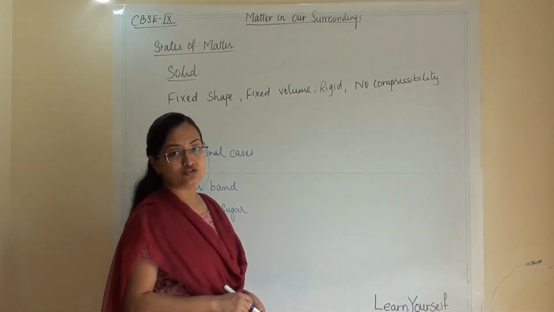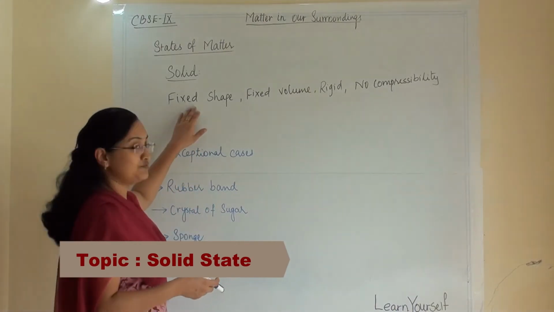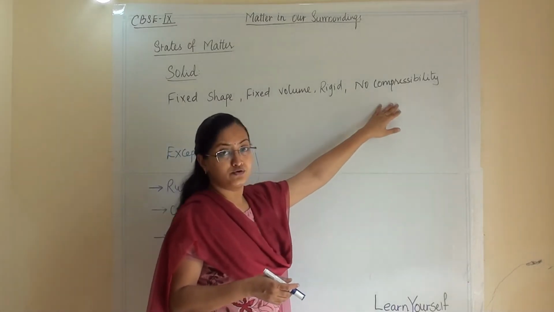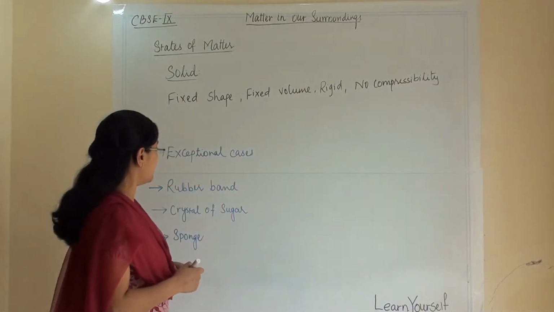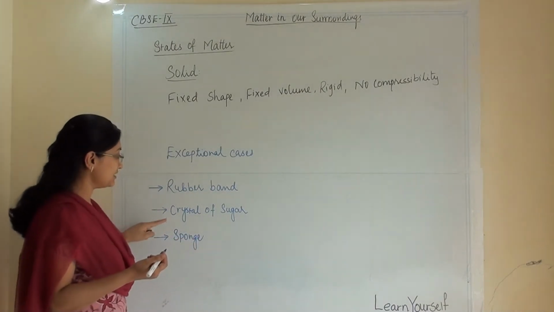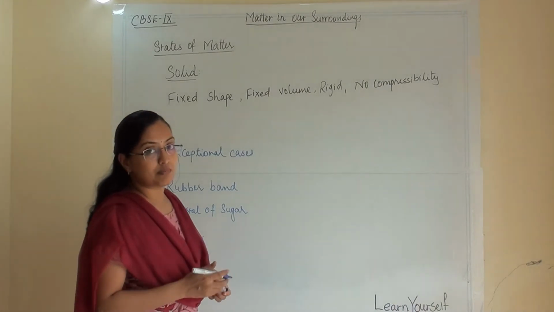So let us first talk about solid. We have seen that it has a fixed shape, fixed volume, they are rigid and they are non-compressible. Now we are talking about some exceptional cases, that is rubber band, crystal of sugar and sponge. So let us discuss one by one.